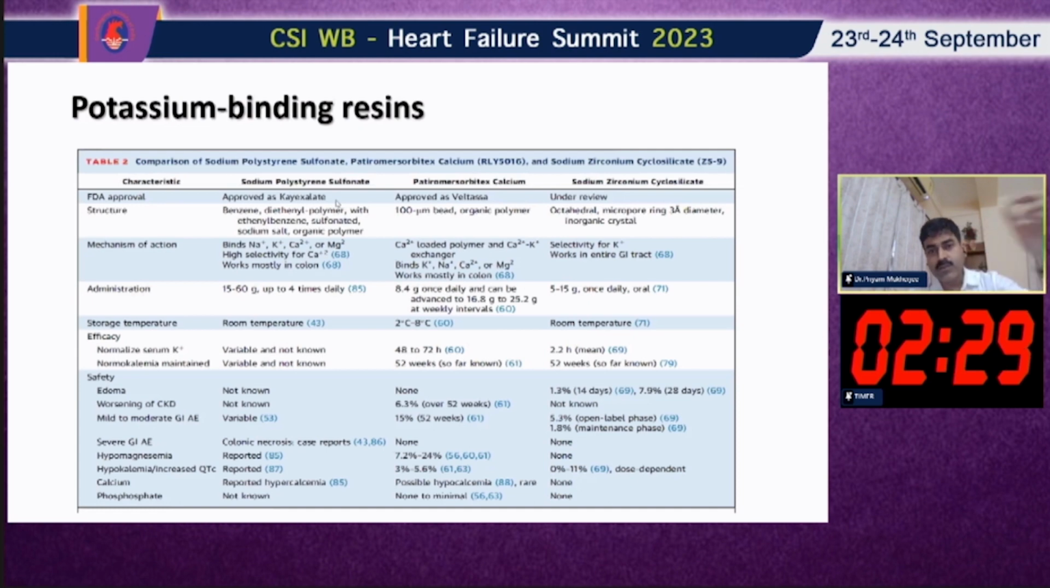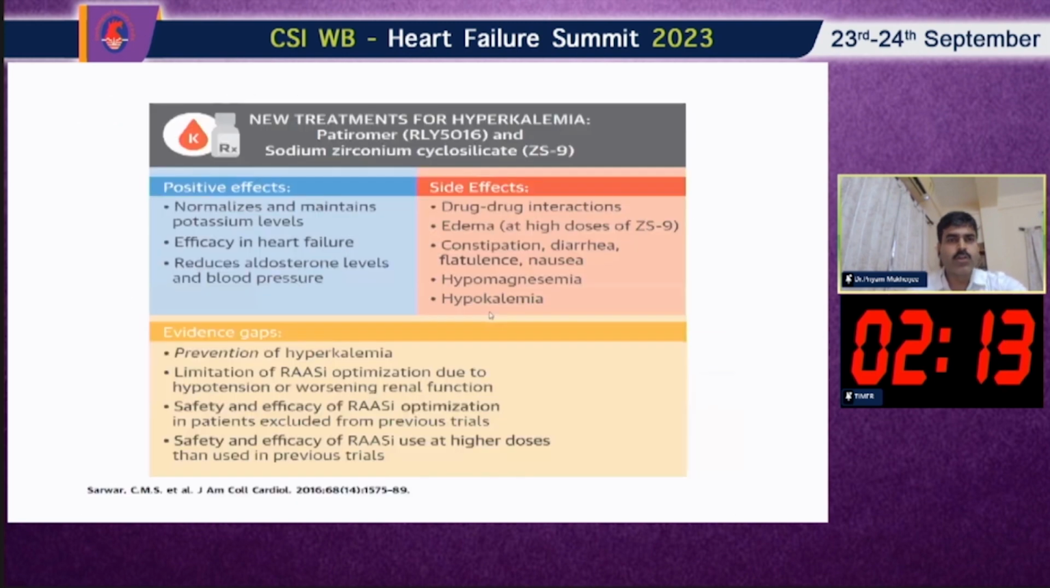Now come to patiromer and sodium zirconium. Patiromer definitely has evidence, and it does not cause this colonic necrosis, but definitely it has side effects. Sodium zirconium you can also use, but robust data is not there. So what are the side effects of patiromer and sodium zirconium? Drug-drug interaction, edema, constipation, diarrhea. So GI upset is the most common, and hypomagnesemia and hypokalemia.